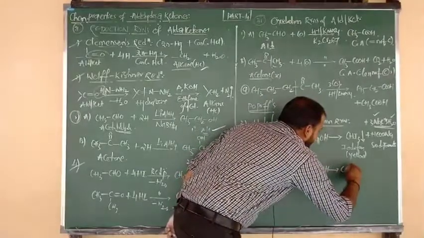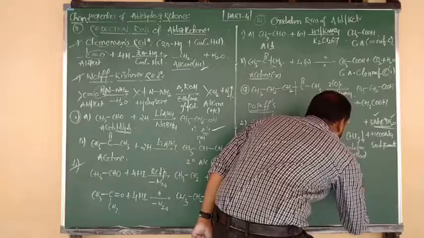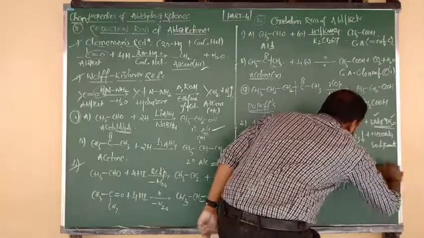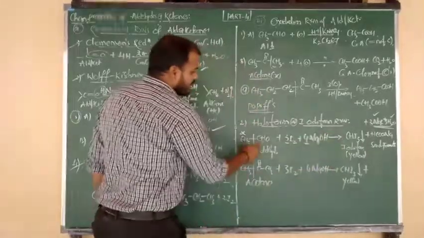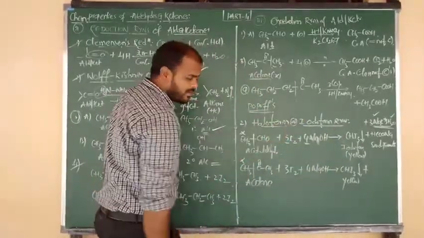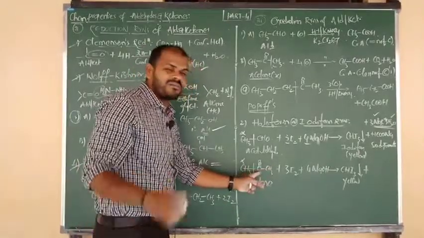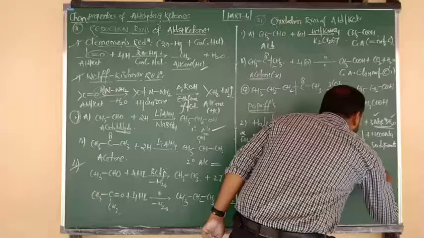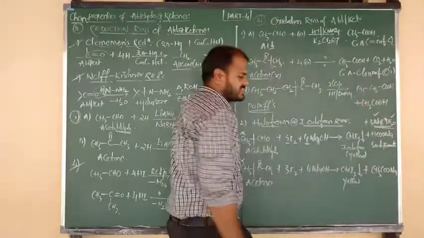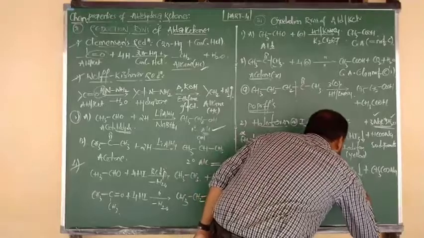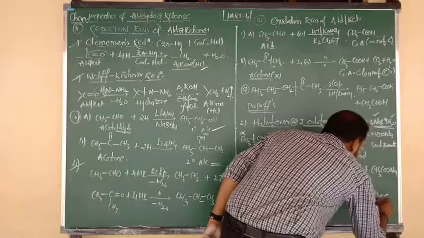And the product formed is iodoform. What is the formula of iodoform? CHI3, the yellow precipitate you are getting. So the alpha carbon changes into iodoform. Good. The remaining part changes into the salt of a carboxylic acid. How many carbons does the remaining part contain? 2 carbons. So the 2-carbon acid salt is called sodium acetate, or the sodium salt of acetic acid. The remaining 2 byproducts are the same: 3 moles of NaI and 3 moles of H2O.